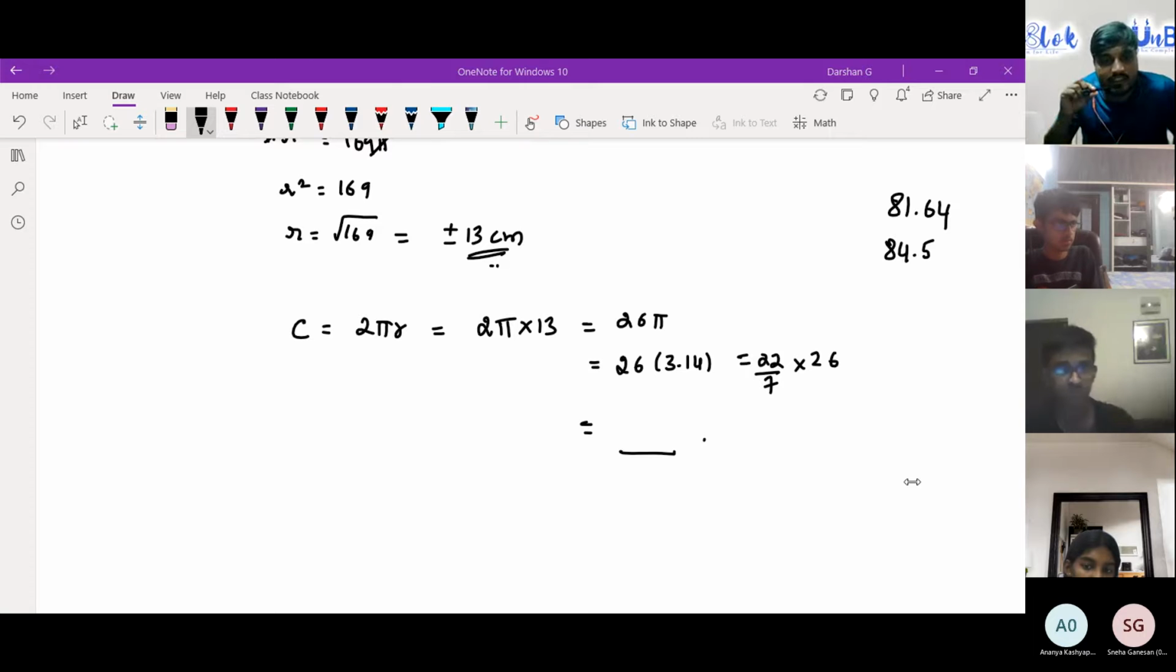Next answer. Anybody who has any other answers? Tejas, you have any answer? I also got 81.64. Okay, 81.64. One more. I'll just write it as plus. What about Shruti? You got it? So even I got 81.64. Okay, you also got 81.64. What did you use? Did you use 3.14? 3.14. Okay, got it. What about Ananya?